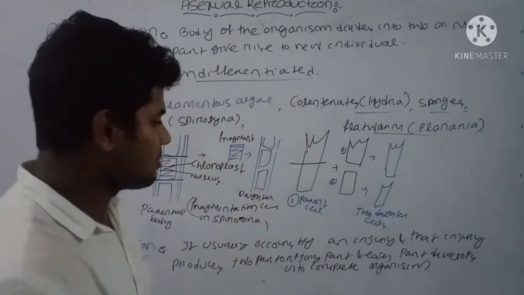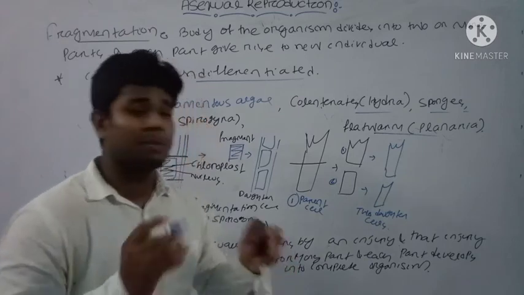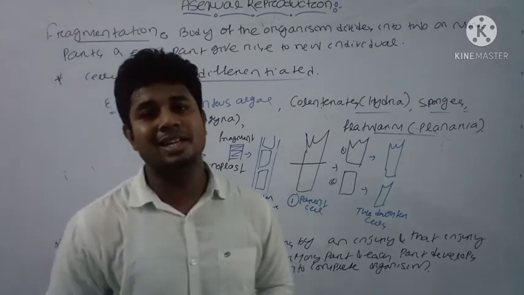Okay, this is the basic difference between the fragmentation process and the regeneration process.